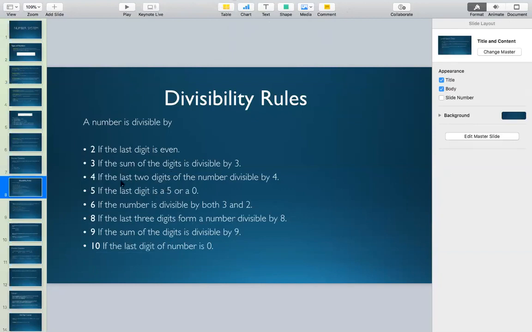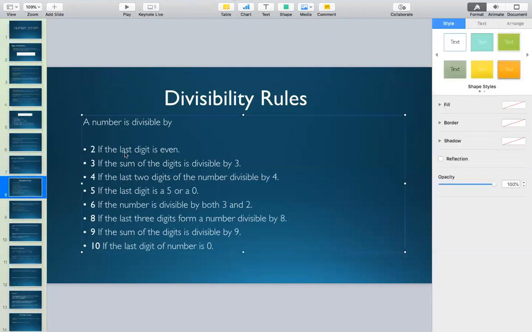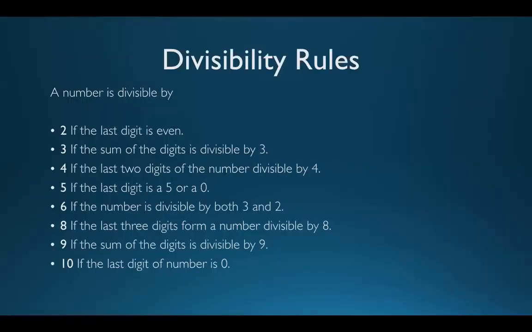Now, the rule for 4. The rule for 2 is that we check the last digit. The rule for 4 is we check the last 2 digits. The rule for 8 is nothing but 2 cube, so we check the last 3 digits. So for 2 power 1, 2 power 2, and 2 power 3, that is for 2, 4, and 8, you can check it in this way.